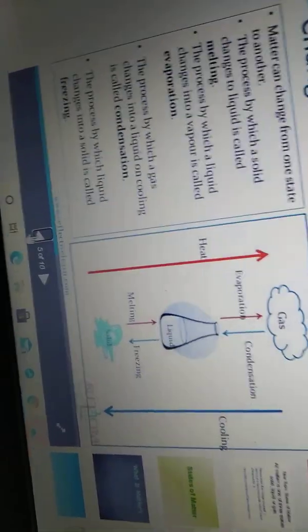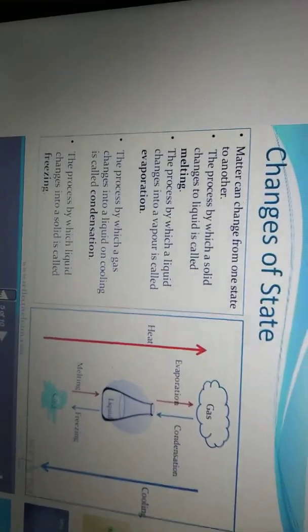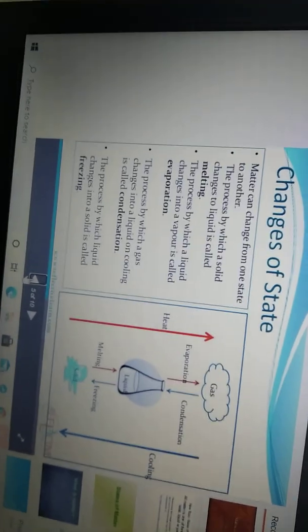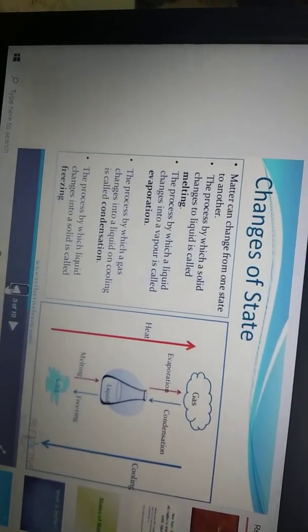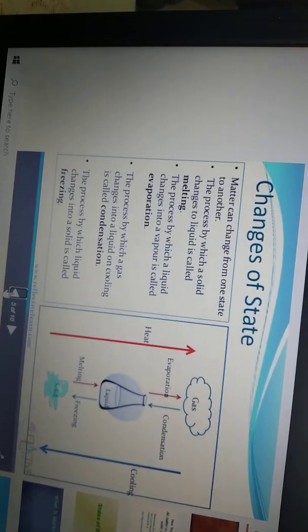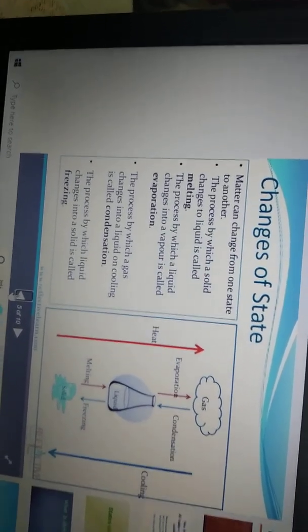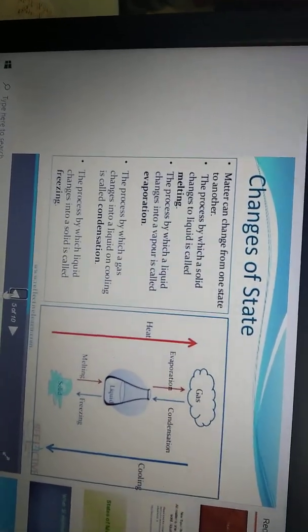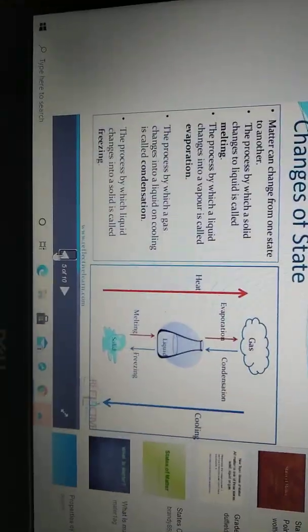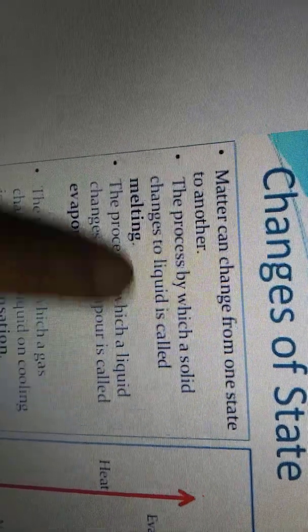So when you take liquid, that is water, this is changes of state. When you take solid, that is ice cubes, water in the form of solid means ice cubes. If you take those ice cubes and keep them outside for some time in summer season, they will melt and again be converted into water. That process is known as melting. The process by which a solid changes to liquid is called melting.